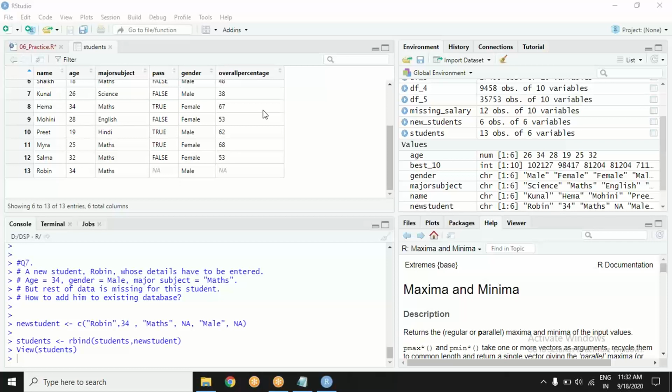This is a dataset, and since it is your first submission, I have tried to help you out a bit. From next assignment onwards, it won't happen. In this assignment, I am providing you with the R code which is already there, and it is kind of fill in the blanks. There are some questions. You just have to fill in the query. So again, very pinpoint answers you have to give.